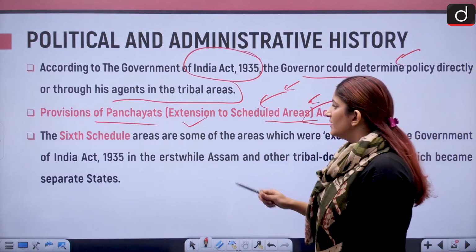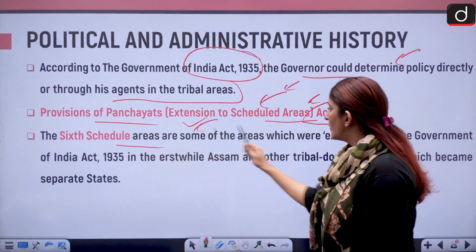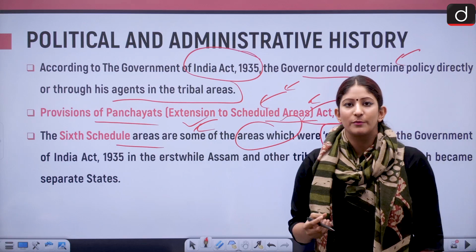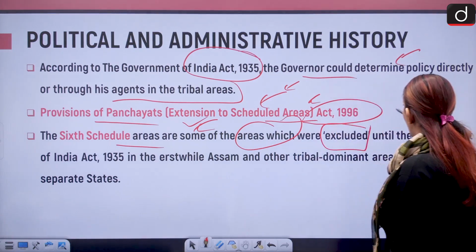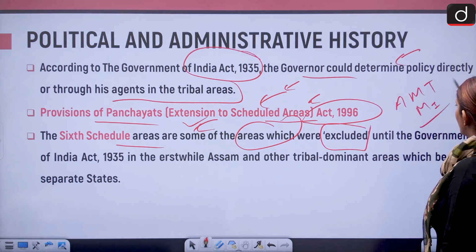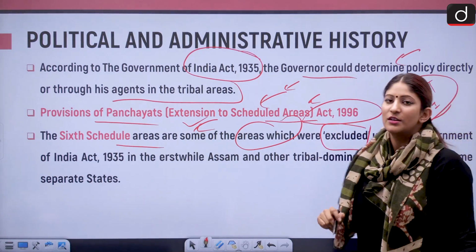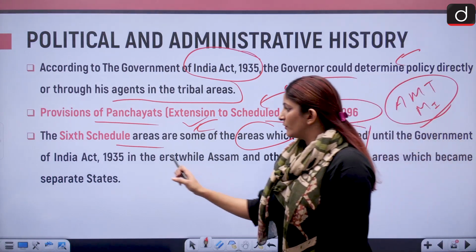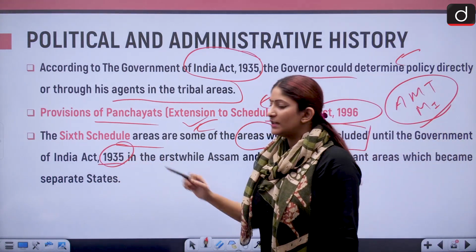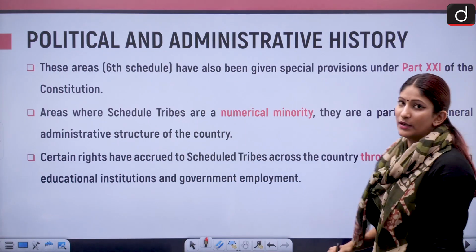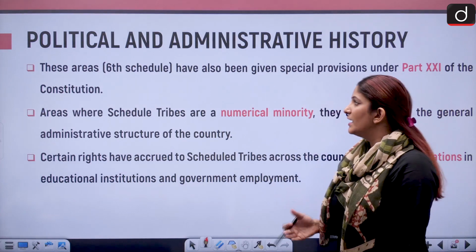And the 6 scheduled areas are some of the areas which were excluded, that I told you: Assam, Meghalaya, Tripura, Mizoram. Assam, Meghalaya, Tripura, Mizo. Remember it like that. Okay. So Assam, Meghalaya, Tripura, Mizoram are there in the 6th schedule. And these were not included in the Government of India Act 1935. So after that, they were included so that more special attention could be given.